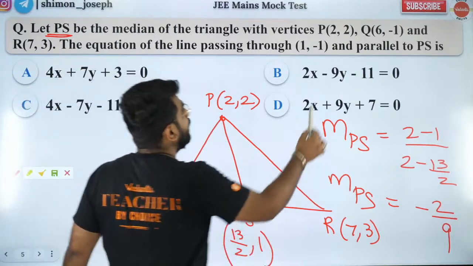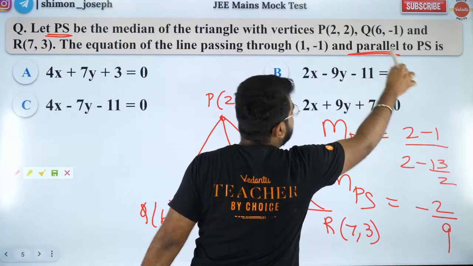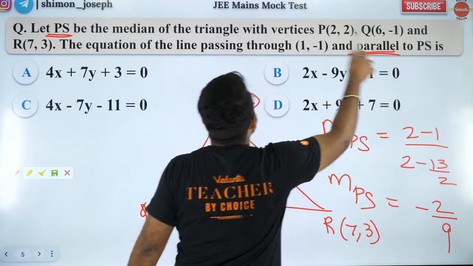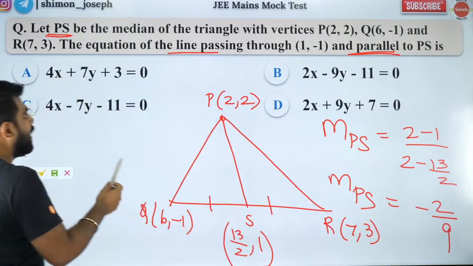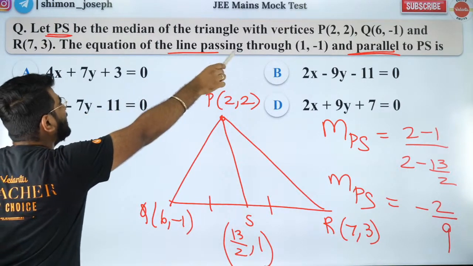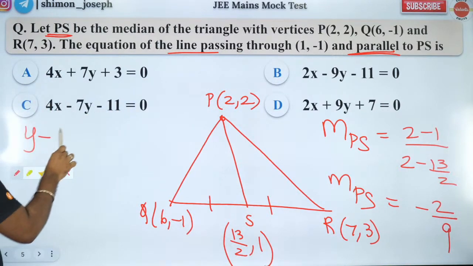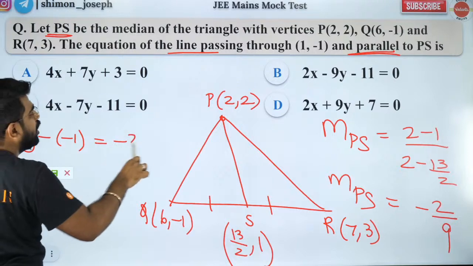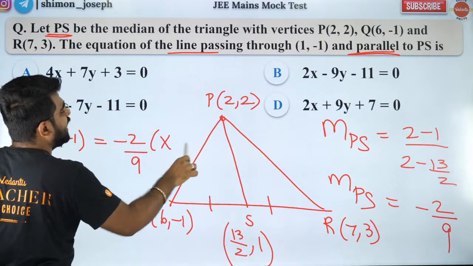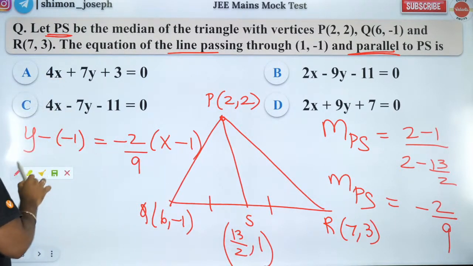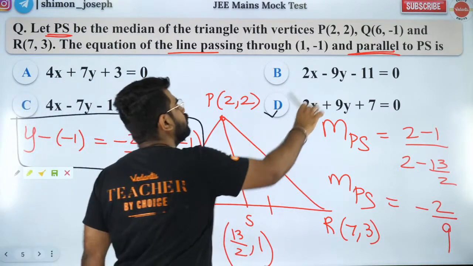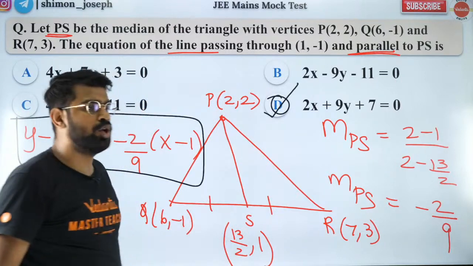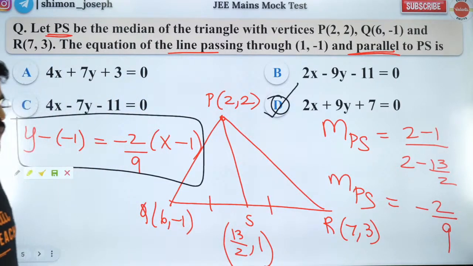Now, the line which you are drawing is parallel to PS. So the line which you are drawing has slope equal to minus 2 by 9 and it passes through (1, minus 1). So y minus y1 is equal to m into (x minus x1). That's it. This is my line equation. Open it, solve it, get the answer. You are done. It should be option D, I guess. So all those who said D, you are absolutely right.